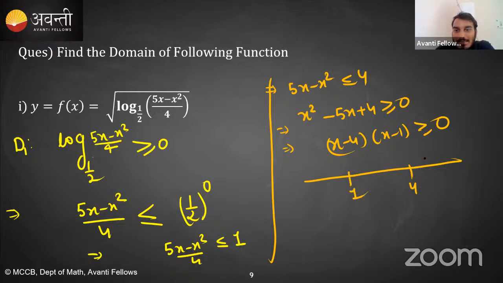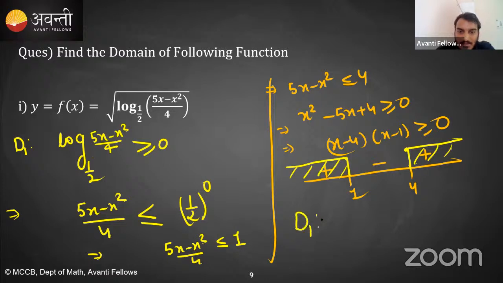So if I put x greater than 4, I will get positive. If I put any x between 1 and 4, let's suppose 2, I will get negative. And if I put any x less than 1, I will get positive. And our interest is in the positive region, right? So this region. So d1 क्या आ गया? d1 is x belonging to minus infinity to 1 union 4 to infinity.